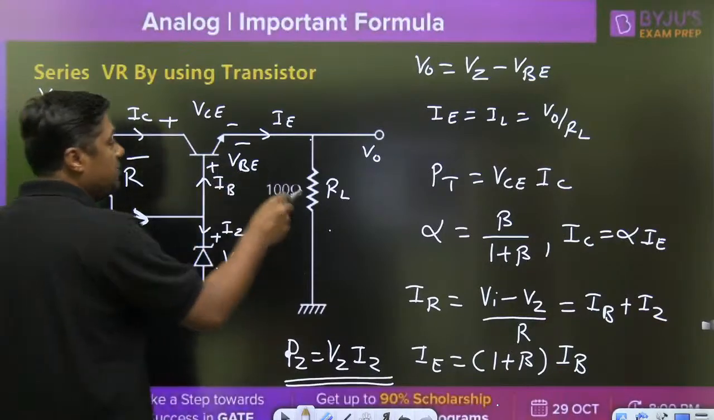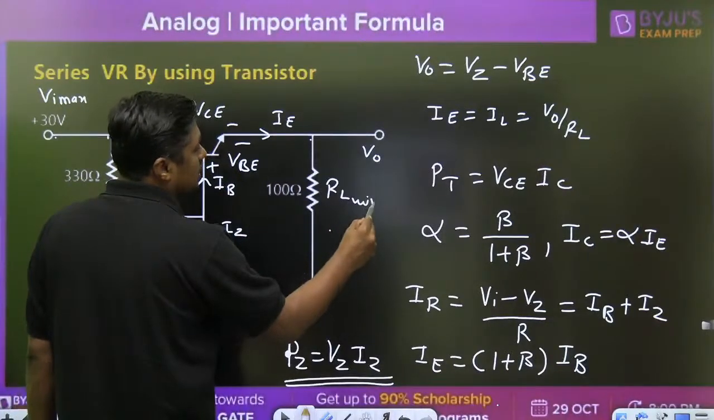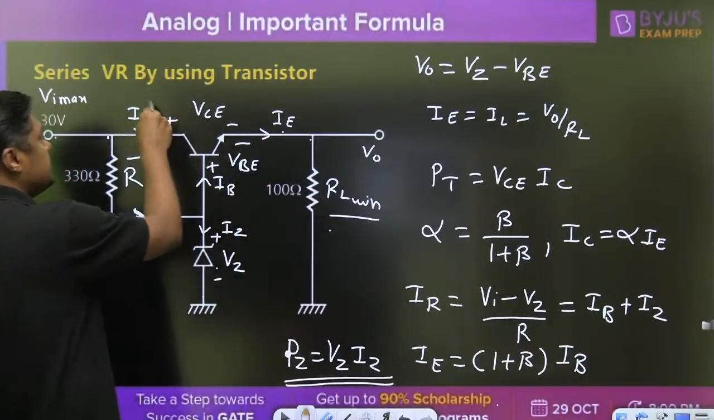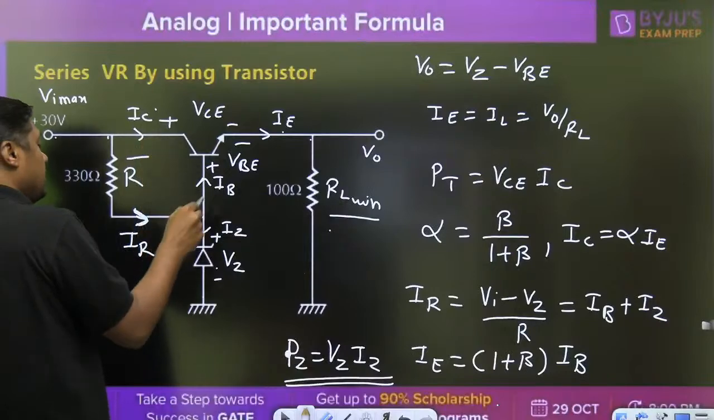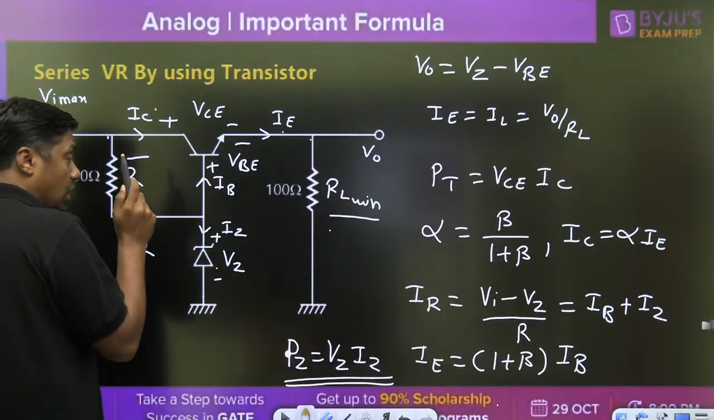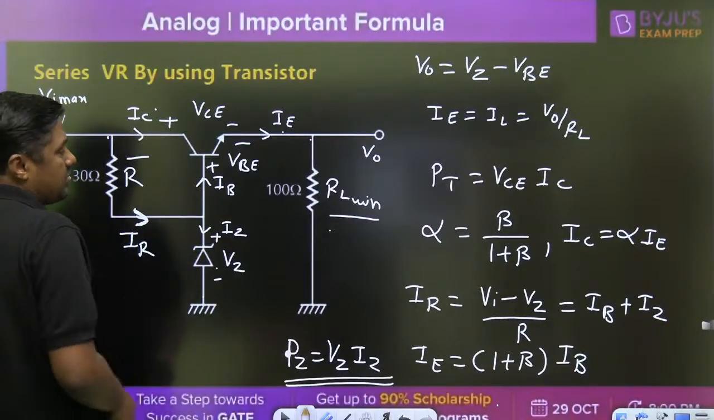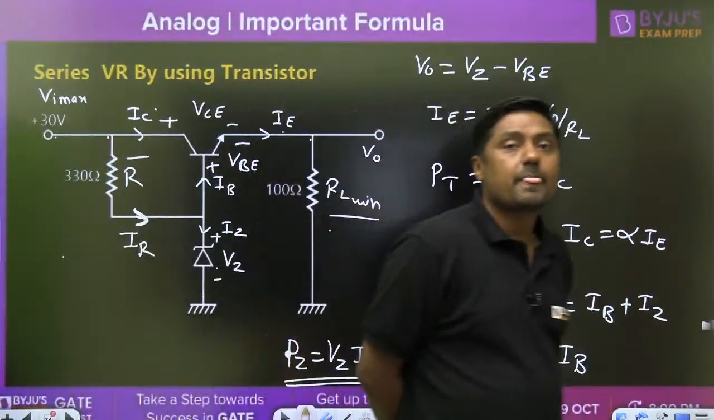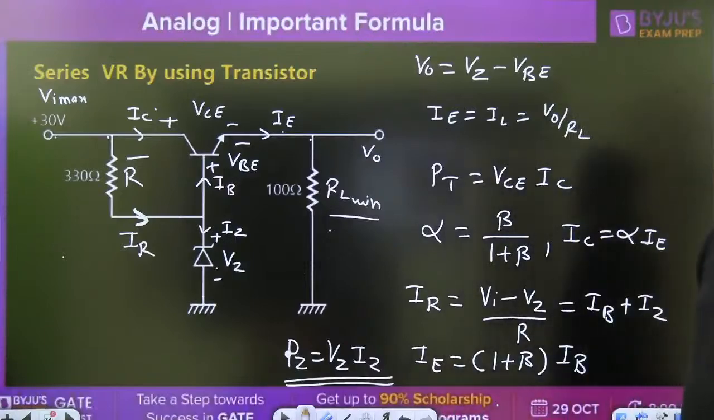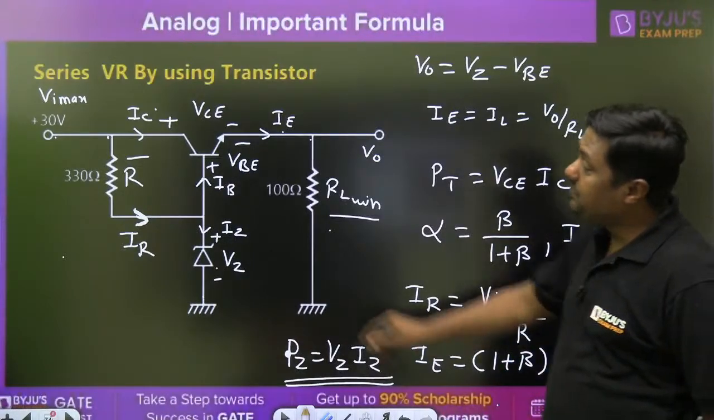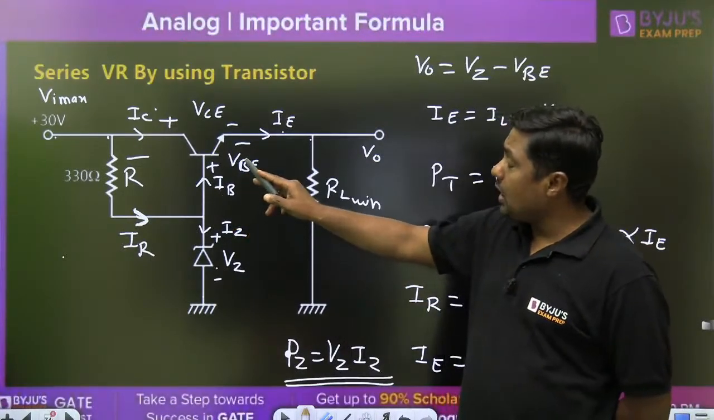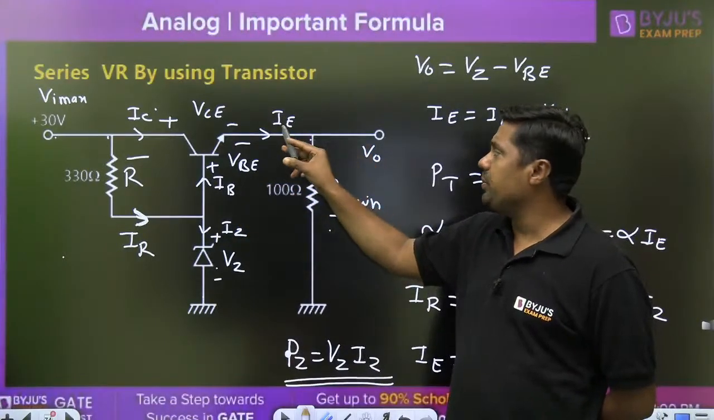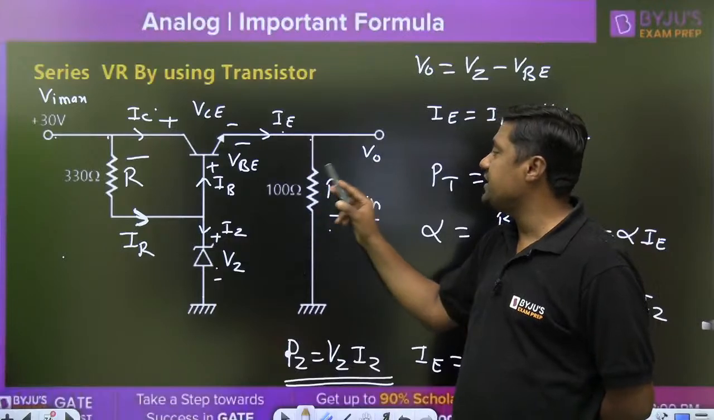It should be minimum here. Then if it is minimum, then maximum current will pass. If this is maximum, IC will be maximum, then IB, then IZ. If suppose you want the IZ maximum, always remember, what will be the condition, everyone? If you want the IZ maximum, then IB should be minimum. If you want the IB should be minimum, then IE should be minimum. If you want the IE should be minimum, means RL should be infinite.